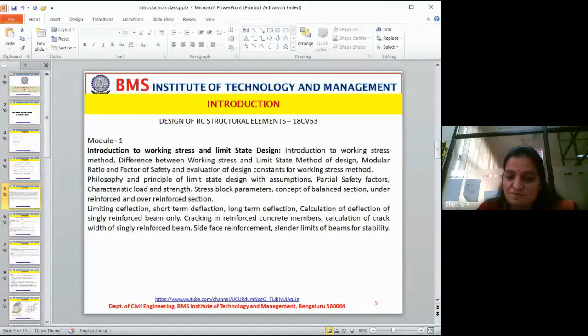The concept of balanced section, under reinforced section and over reinforced section. When you hold a load in your hand, how does your body react? Will it be stable throughout?